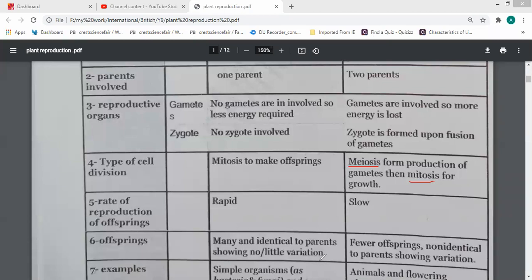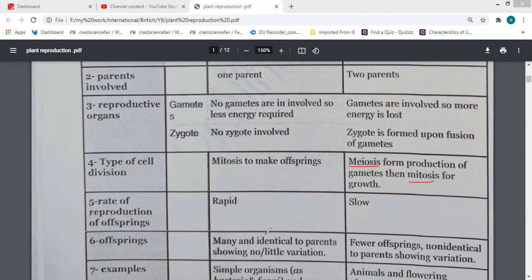Is it clear? What is the meaning of meiosis or mitosis? They are types of division. Division means one cell produces two cells, two cells produce four cells, four cells, eight, sixteen, and so on. So the number of cells increases. You got it? So division means increasing the number of cells. But what is the difference between them?